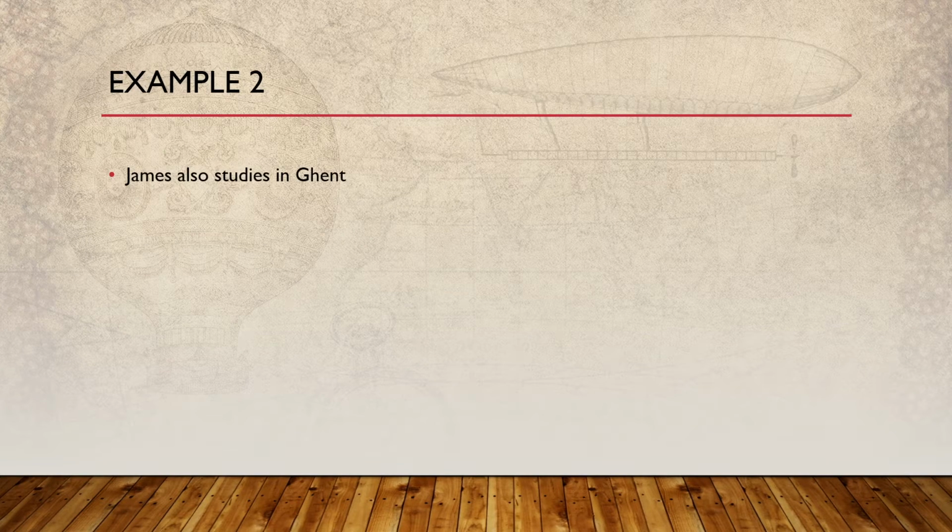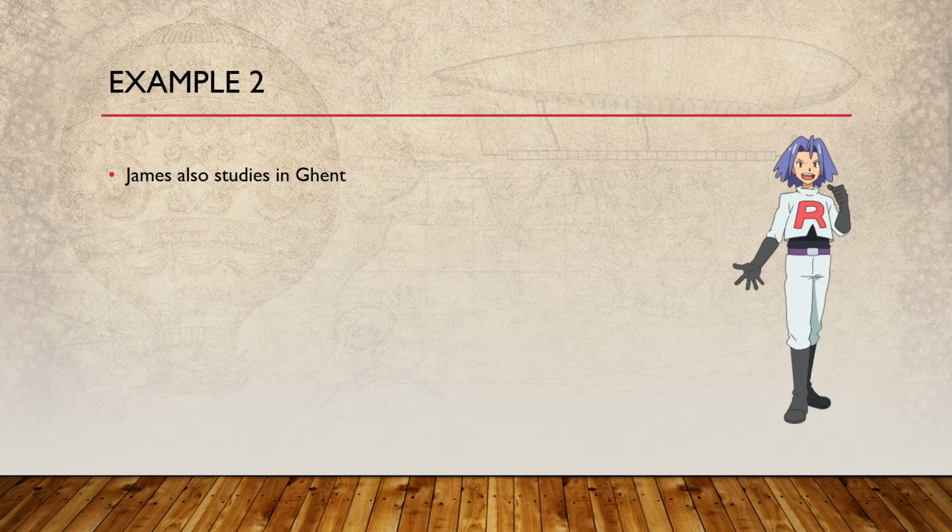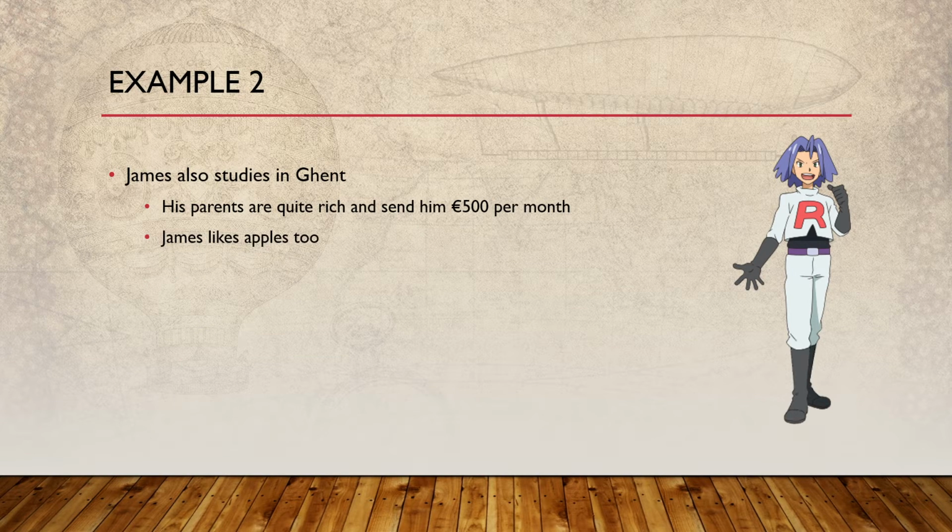So James is also studying in Ghent. Here he is, and he's rich, or his parents are rich, and his parents send him 500 euros per month. So this man has way more money at his disposal than Brock has. There is one similarity between the two, and that's the apples. Okay, so he likes apples too. So they both like apples, but you already can predict what's going to happen. James is rich, so he will be able to keep buying a lot of apples if he wishes to. But he will still buy the apples even when the prices go up.